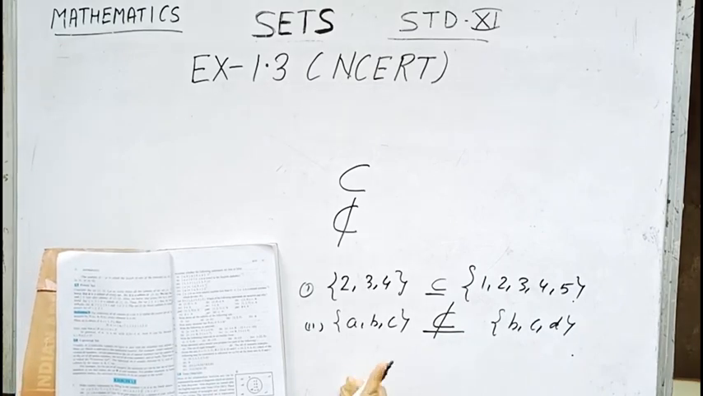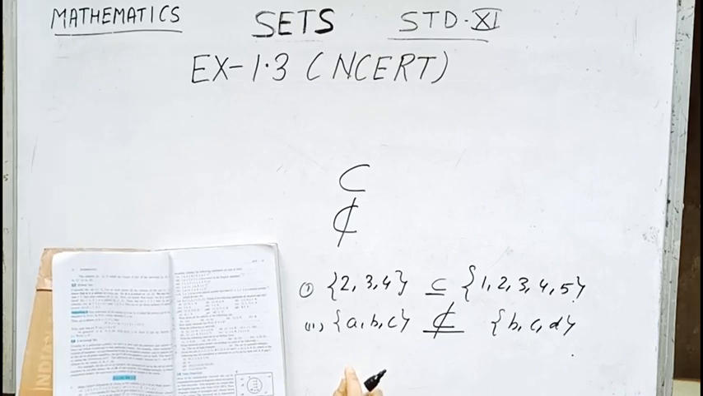Number 3 is {x : x is a student of class 11 of your school}, and the second set is {x : x is a student of your school}. Obviously a class 11 student of your school is also a student of the school. So in number 3 it is a subset.